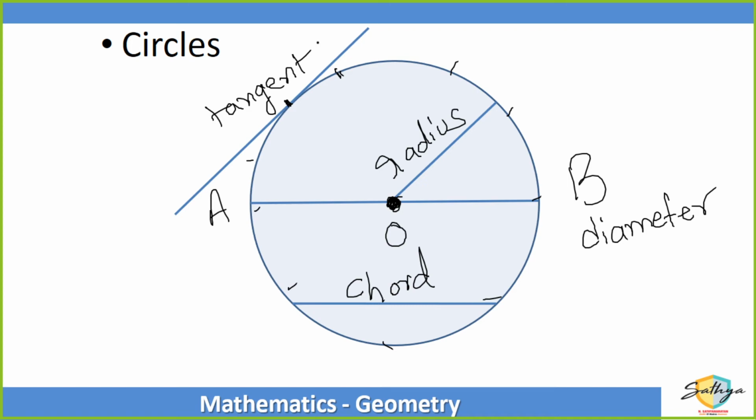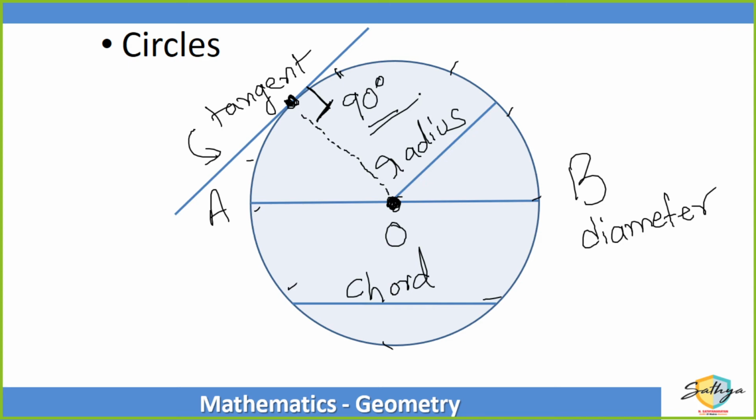Diameter is the largest chord, right? Chord means touching any two points on the circle. So technically, a diameter is also a chord, but it is the largest chord of the circle. Radius is half of diameter. And from outside, if we draw a line which touches the circle at a single point, that line is called a tangent. Also, from the point of intersection of the tangent and circle, if you draw a radius, then the angle between the tangent and the radius will always be equal to 90 degrees.